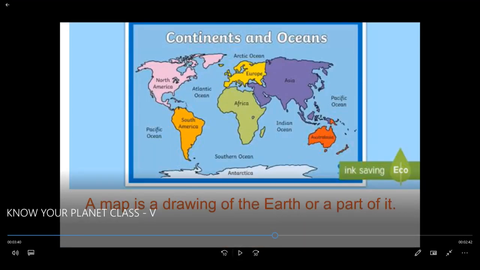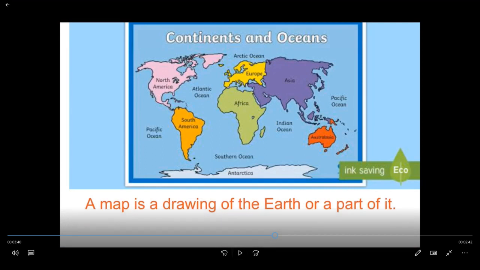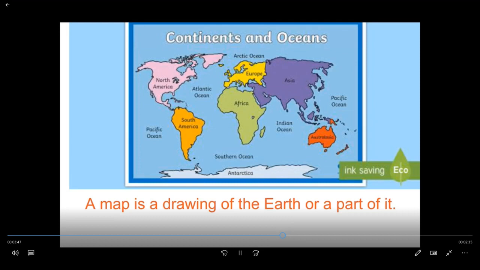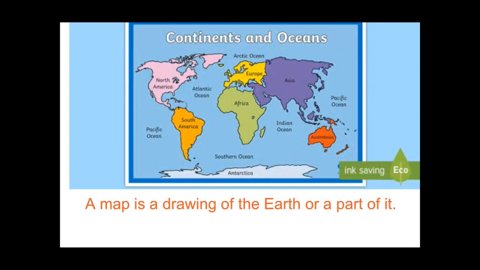Now, in the map, a map is a drawing of the earth or a part of it. So it is a flat surface area. So we can draw particular continents and oceans, because a map is a drawing of the earth or a part of it. You can clearly identify the continents and the water bodies.